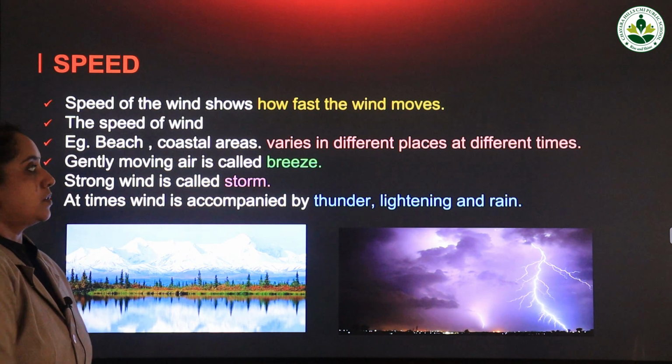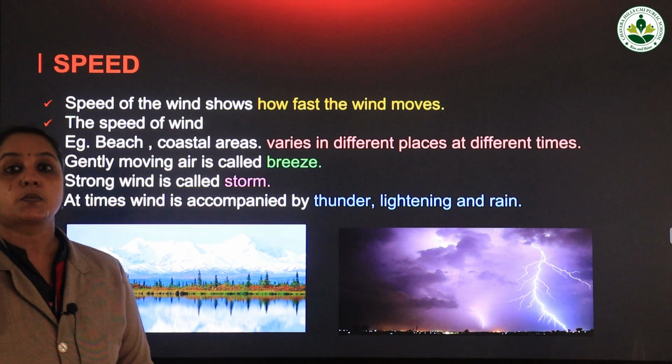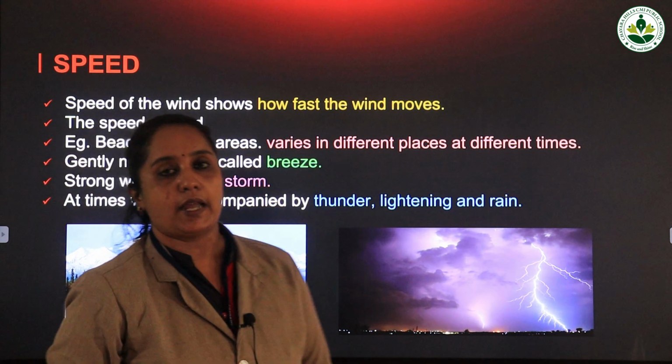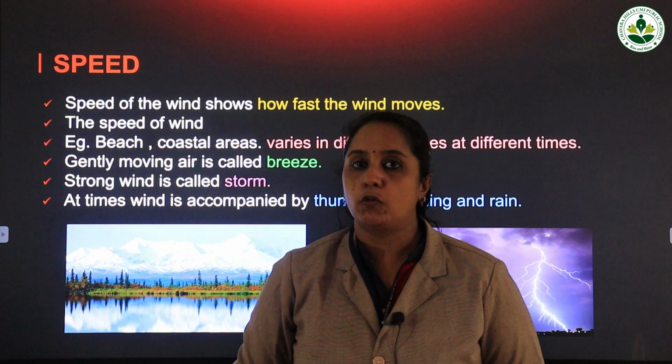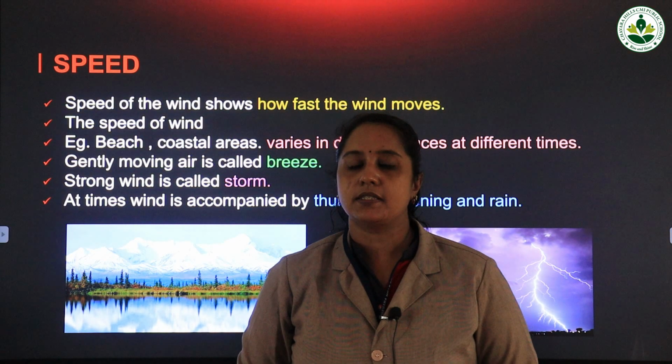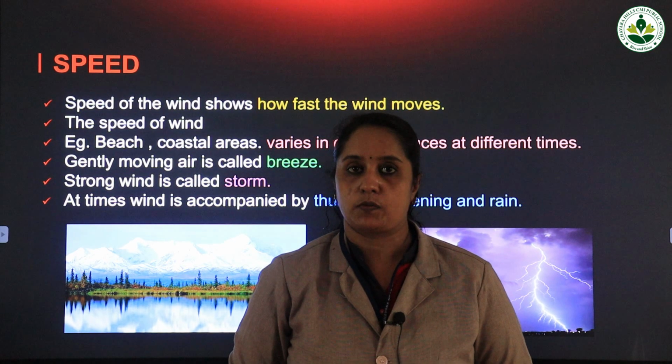Okay. So in this slide we discussed the speed of the wind. In that you have to remember about breeze and storm. Gently moving air is called breeze, whereas strong winds are called storms.